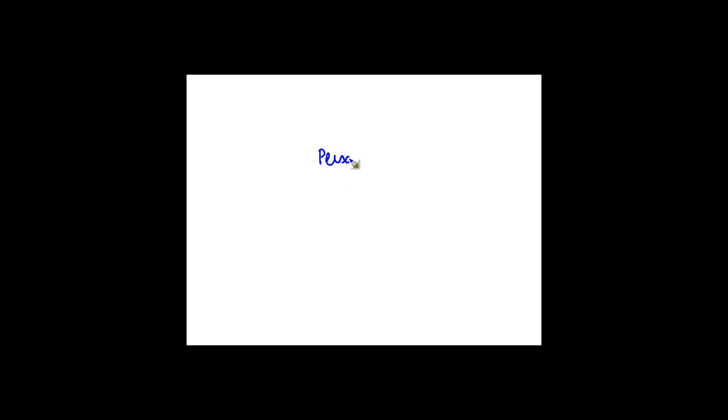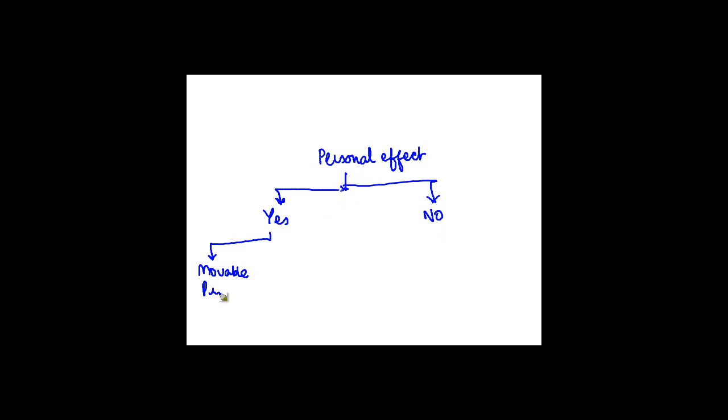So first thing is, is it a personal effect? There could be two things, yes, no, right? If it is a personal effect, then you see whether it is a movable property or it is immovable property. If it is not a personal effect, obviously it is a capital asset and any profits arising from it is taxable under the head capital gain. If it is a personal effect, then whether it is a movable property or an immovable property.